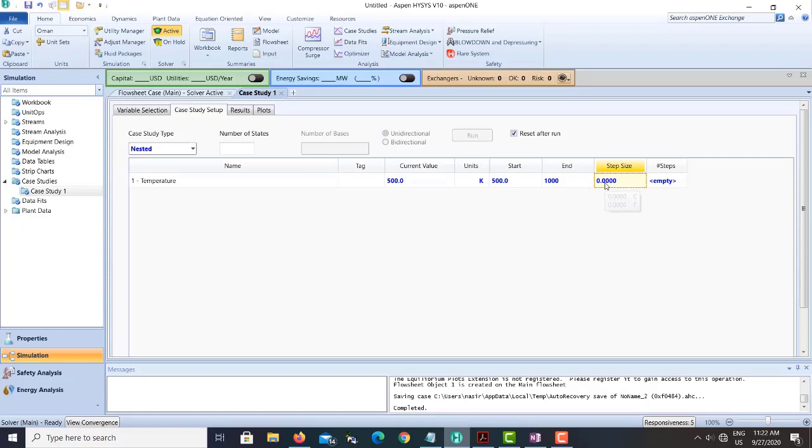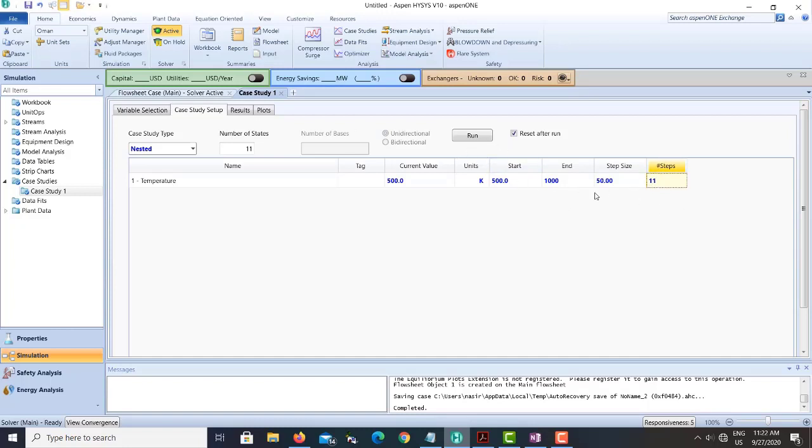If I do 10 steps, 10 steps are too many, too small steps, so let's say 50. So 11 steps. If I go from 500 to 1000, I need to take 50 step size.